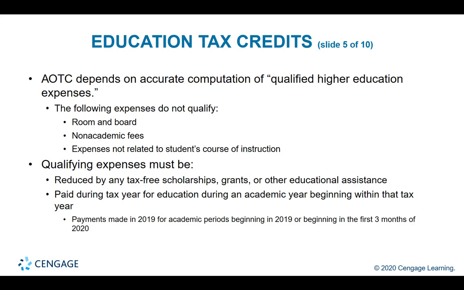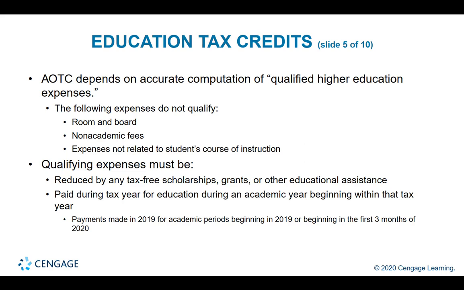Qualifying expenses must be reduced by any tax-free scholarships, grants, or other educational assistance. So let's say the qualified expense is 10,000 from tuition. However, there are 3,000 of scholarship and another 1,000 of tuition reimbursement from the taxpayer's employer.